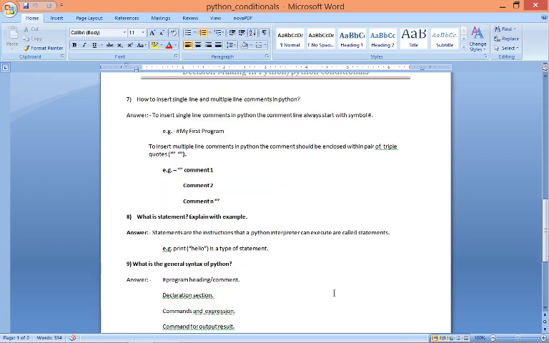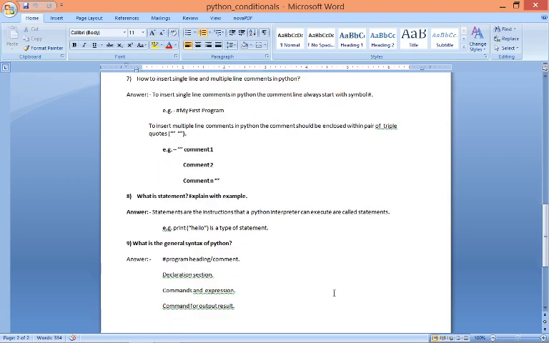Now what is the general syntax of Python? The general syntax of Python is as follows. First, in the first part, you have to give the heading or title of your Python program. This is used as your comment section.